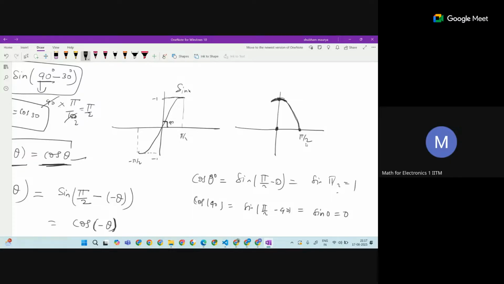Okay. So how then is the graph going to be? Sir, you are asking about cos of minus pi by 2? Yes, cos minus pi by 2. Sorry, sir, it would be 0. It is going to be 0.